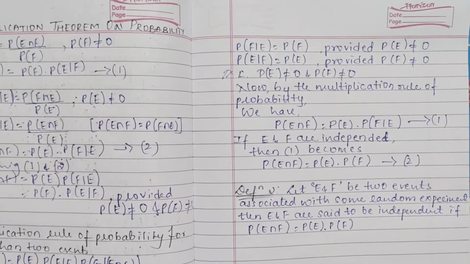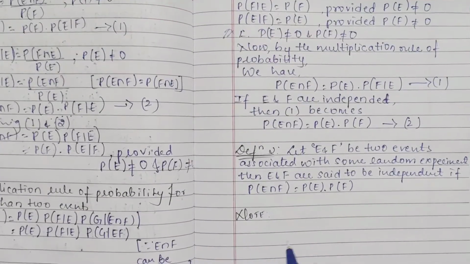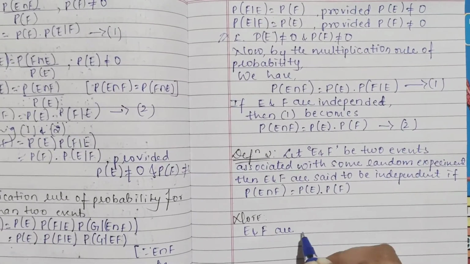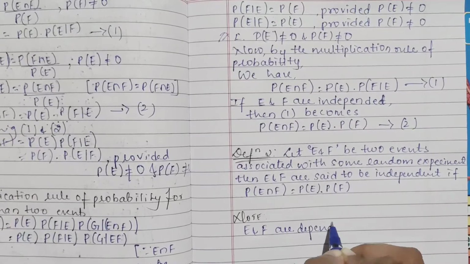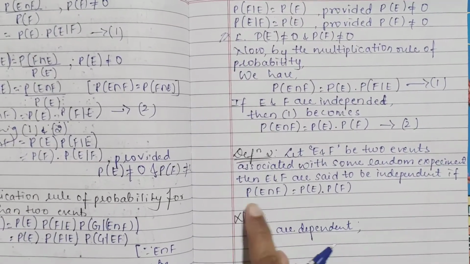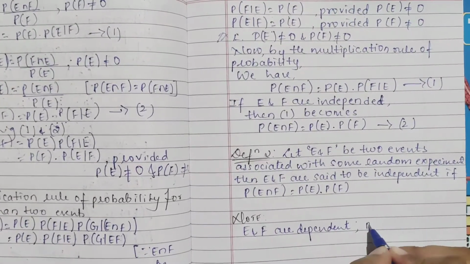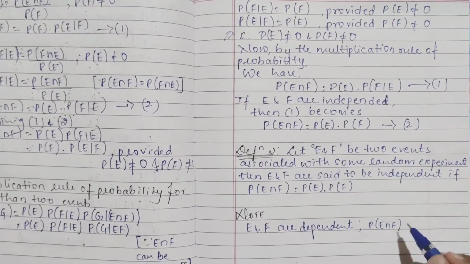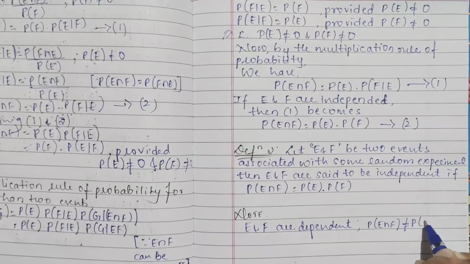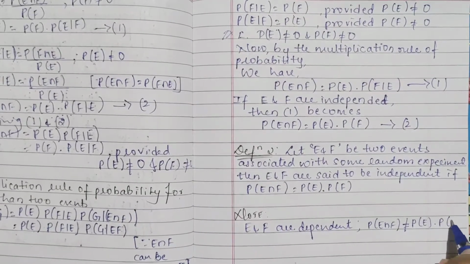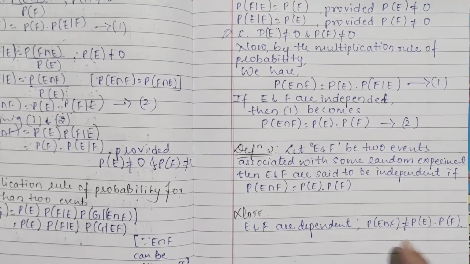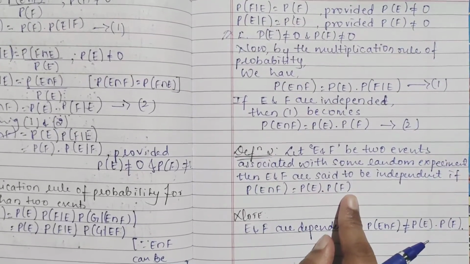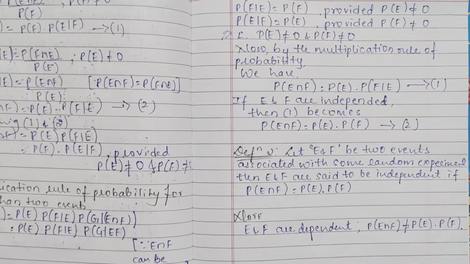What will they be called if they are dependent? If E and F are dependent, then obviously P(E intersection F) will not be equal to P(E) into P(F). If they are dependent, they will not be equal; if they are independent, they will be equal. I hope this much is clear.